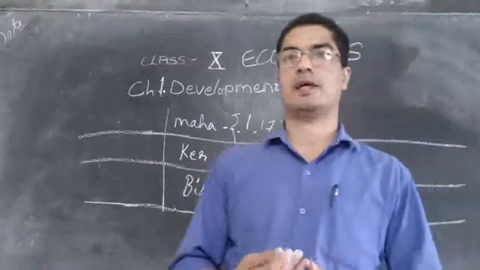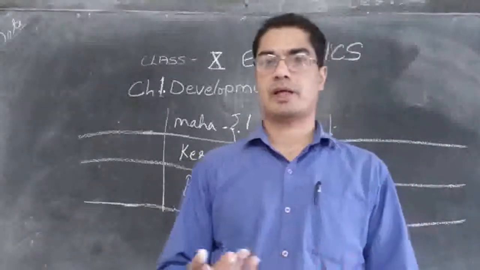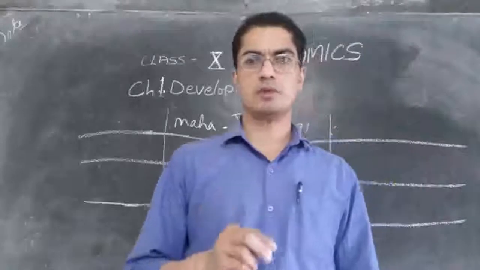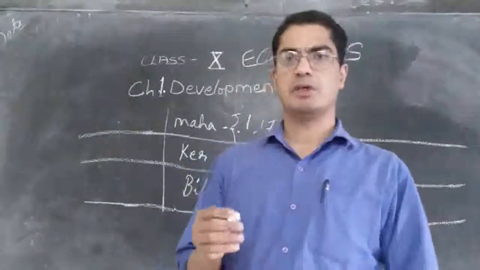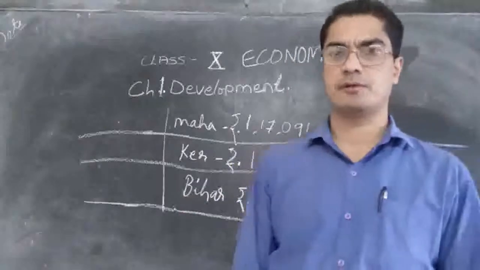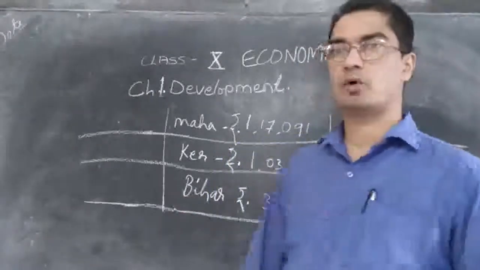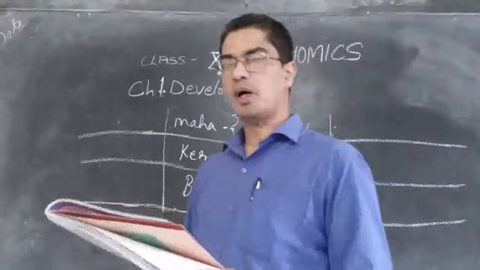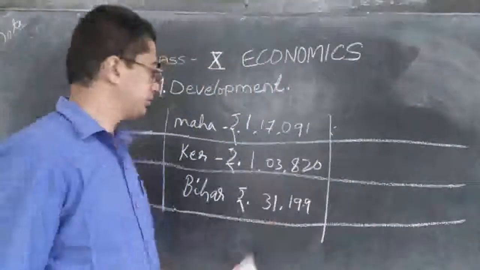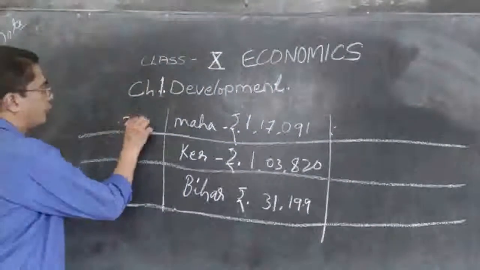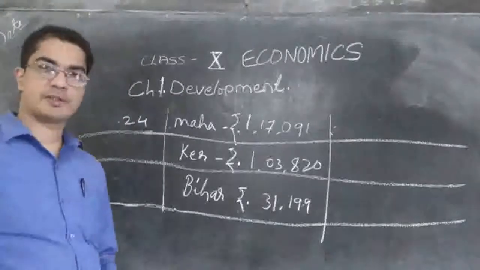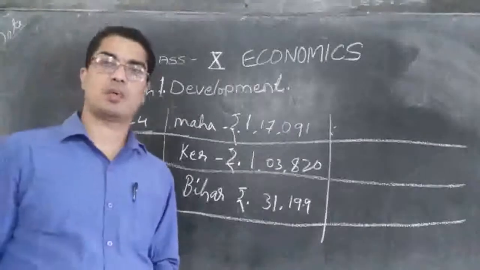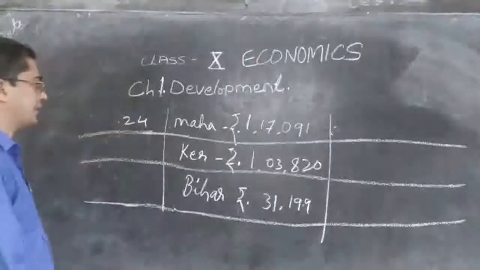Maybe the lack of warm clothes, or lack of house, shelter, all that. So due to various reasons, quite many children die in our country even before they reach the first birthday. So let us see in which state more children are dying before reaching 1 year. In Maharashtra it is 24. 24 means out of 1000 children born, 24 of them die before they reach 1 year. So that is infant mortality rate.